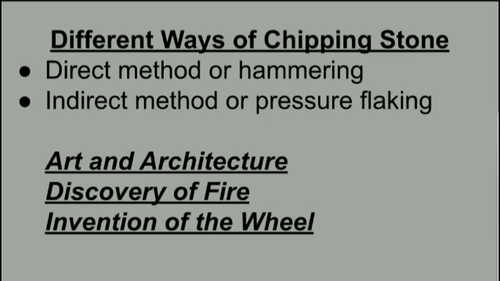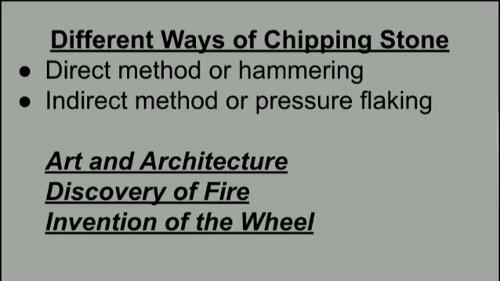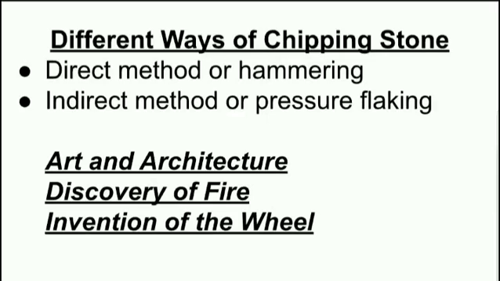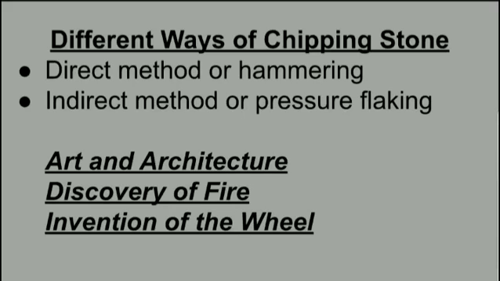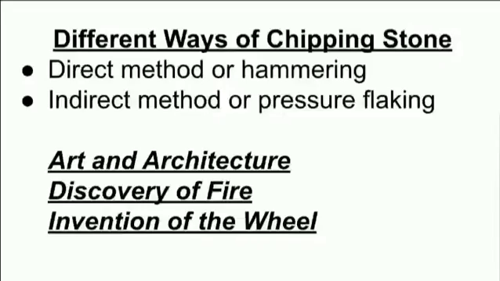Now let us begin part 2 with art and architecture, discovery of fire, invention of the wheel, Mesolithic Age, Chalcolithic Age and Neolithic Age. Art and architecture. Towards the end of the Old Stone Age, that is the Paleolithic Age, beautiful cave paintings began to appear at various sites around the world, like Altamira in Spain and Lascaux in France.